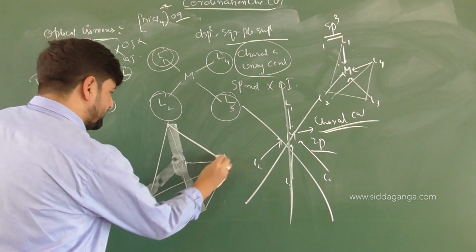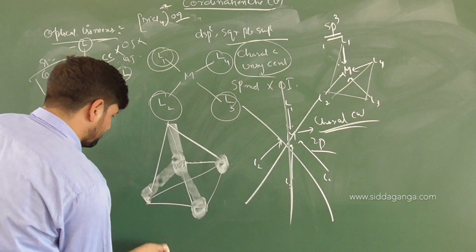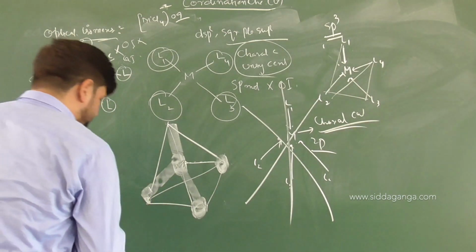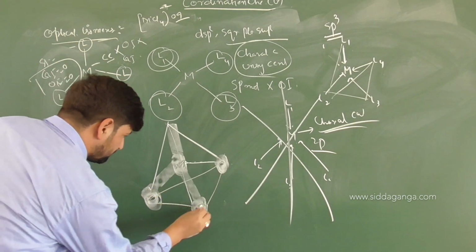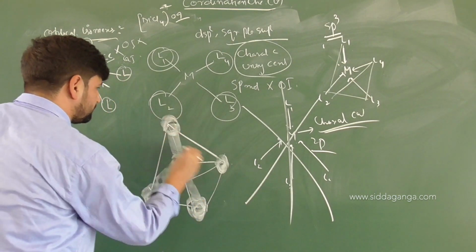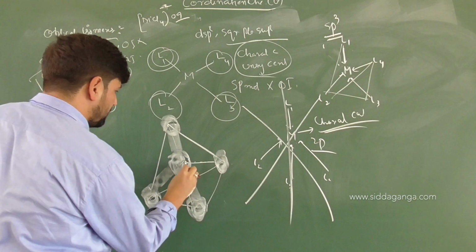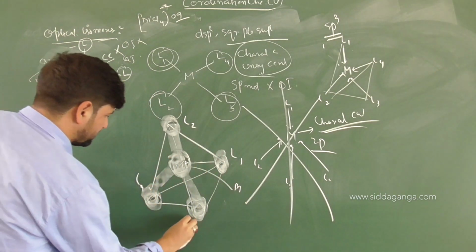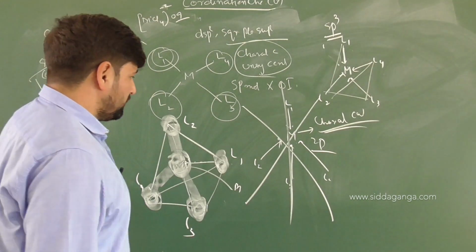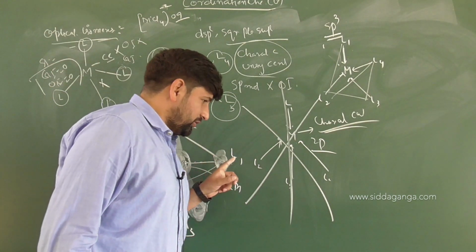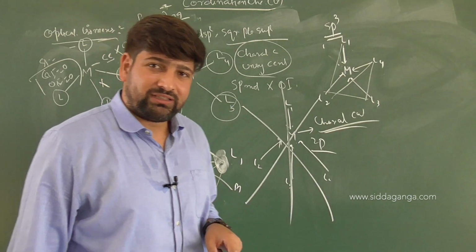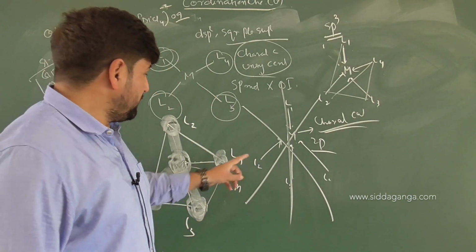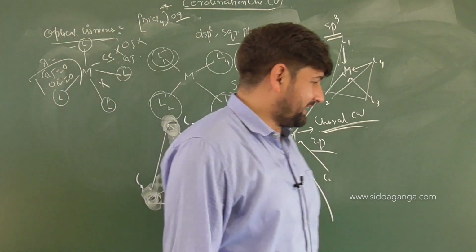you will be able to touch only some of them. This is our metal atom. This is L1, this is L2, this is L3, this is L4. The usual rule is that you draw its mirror image. And when you draw the mirror image, you see how exactly it will look.